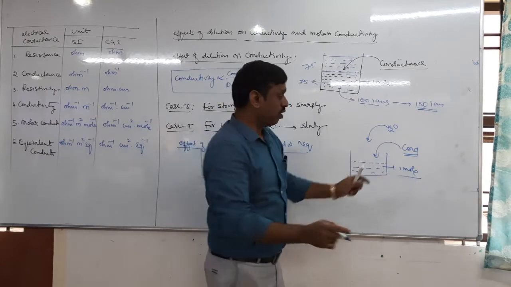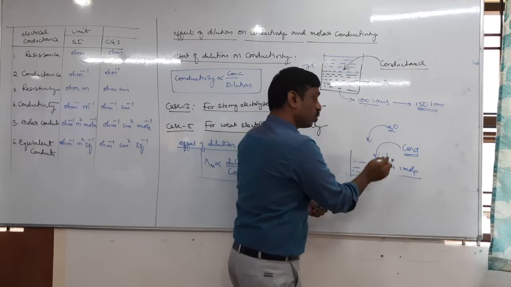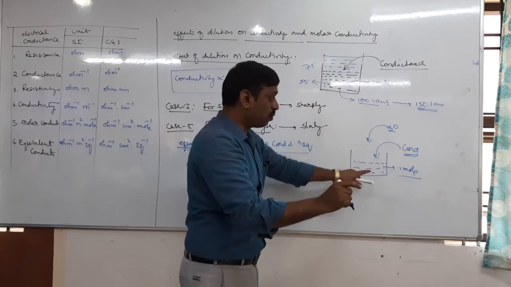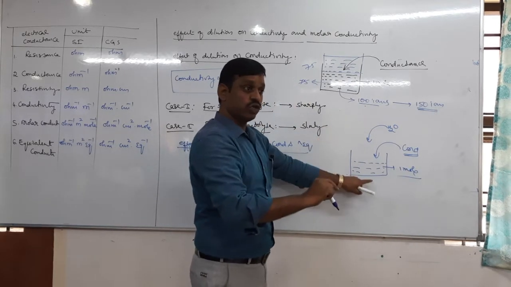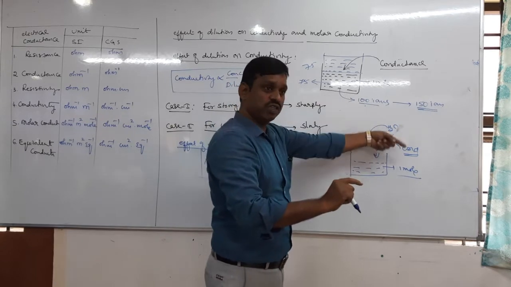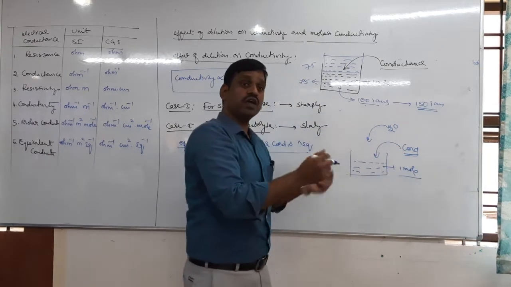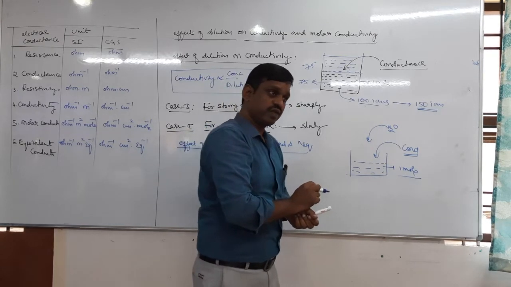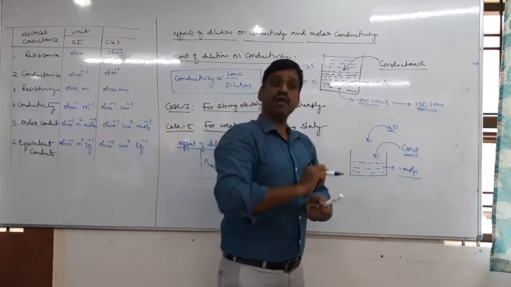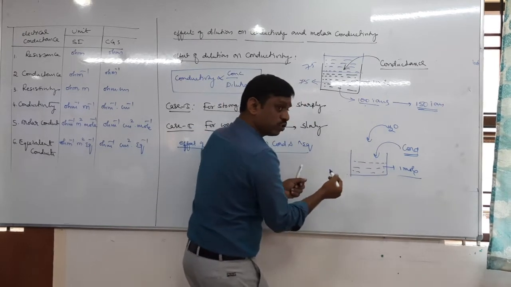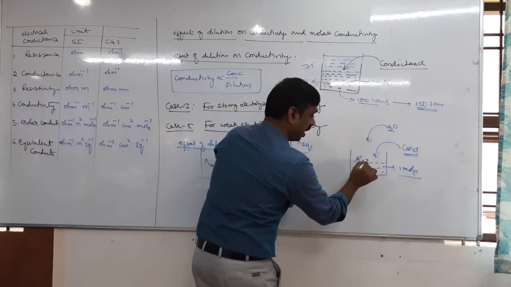So on dilution, total volume increases. Along with total volume, the total number of ions also increases. So due to the increasing total number of ions, molar conductivity increases. Then along with the total number of ions, the internuclear distance also increases, like cation and anion, as we studied in the last class.